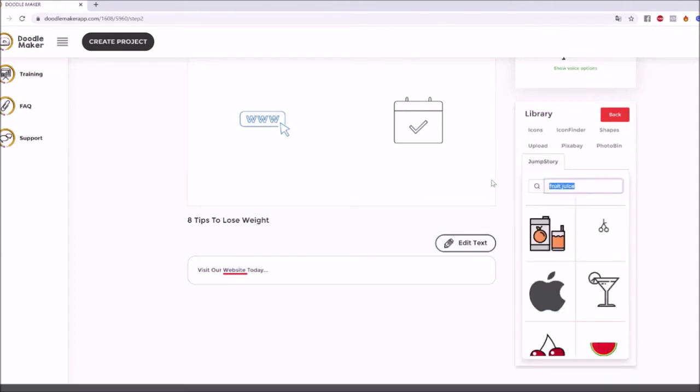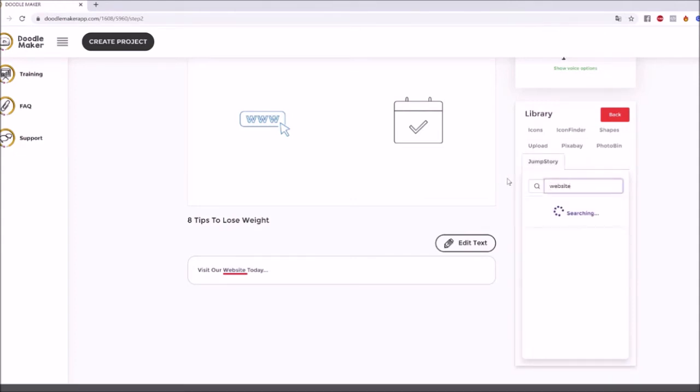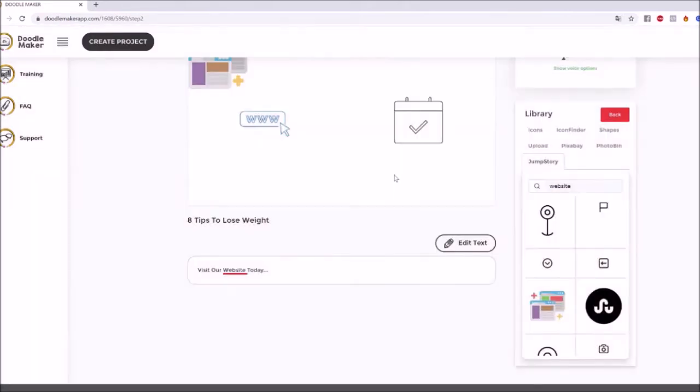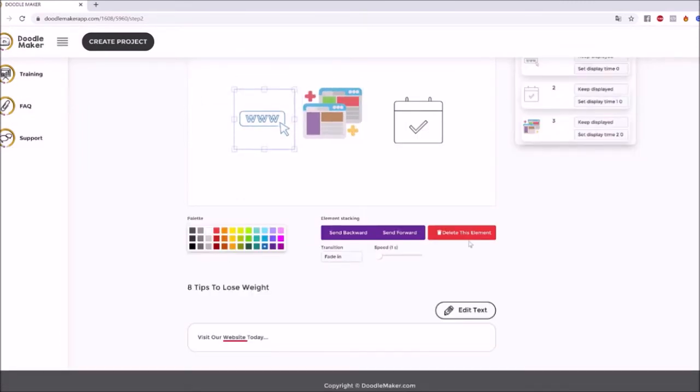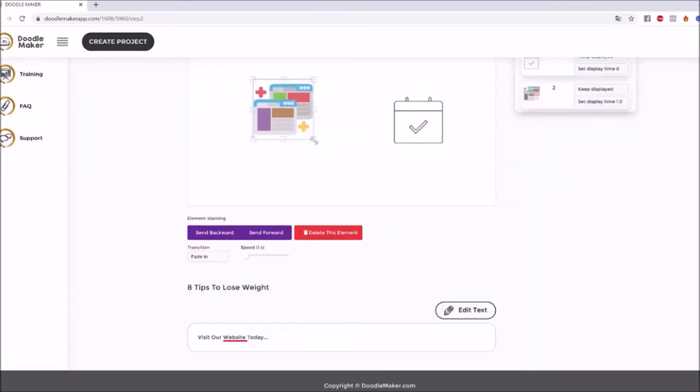But if you wanted to go, let's just put website here, and then we're going to get a whole bunch of stuff related to websites that you can pick right away, and you don't have to do anything else on your part. All of this stuff, you see this beautiful looking stuff? Look at this one, beautiful. I love this one. So I'm just going to select that one. I'm going to replace this with that, and see, the app is doing all the thinking.